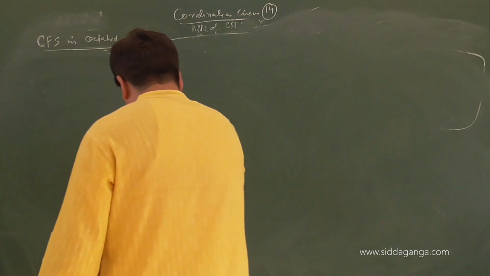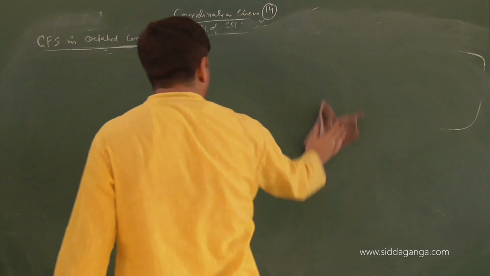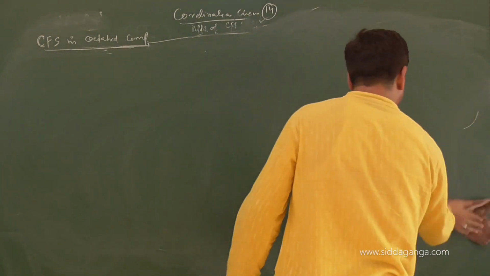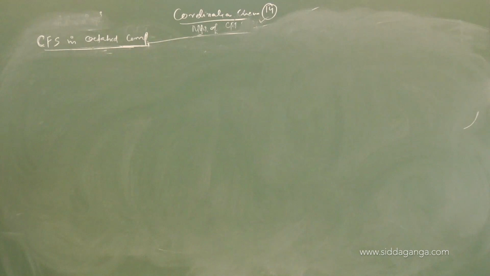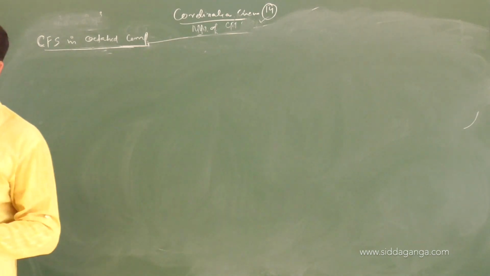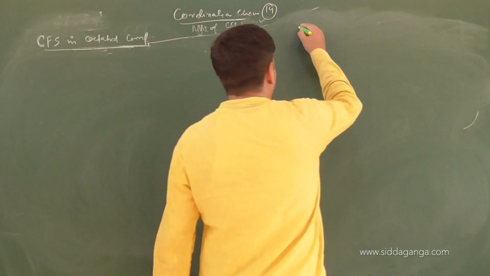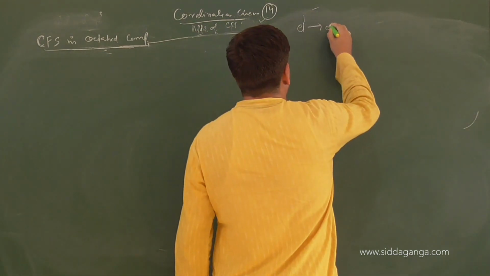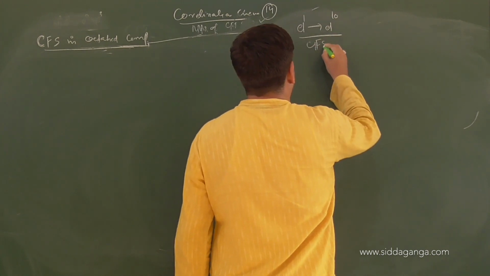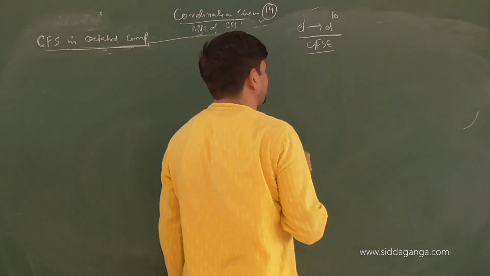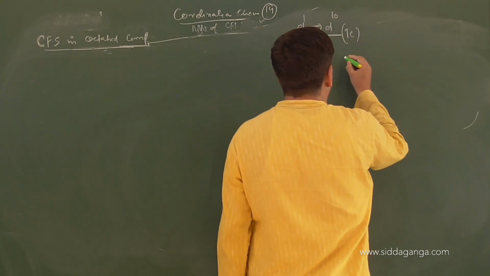Tetrahedral complexes, what will happen? It will be upside down. Diagrammatic analysis is same, resultants are same. The only thing is, rest of the things will be same. The only thing is you have to change the value of crystal field stabilization energy, and pairing concepts will not come into play. So you can do for configurations from, it's your homework children, from d1 to d10, calculate CFSE, crystal field stabilization energies, and for tetrahedral complexes, what is the formula?